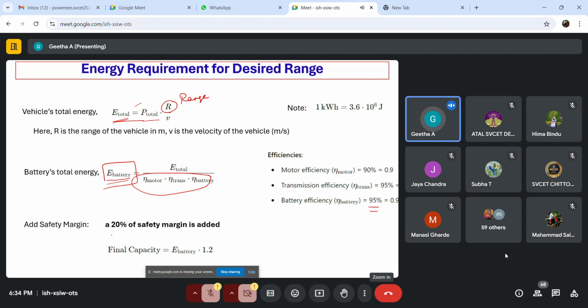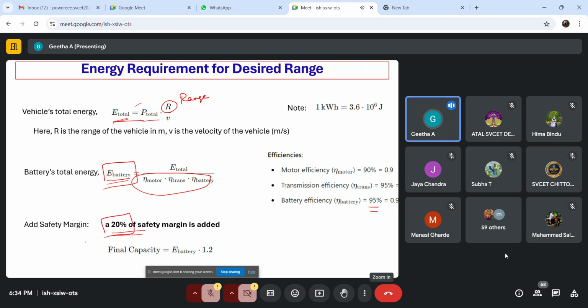And apart from that, after finding out the actual battery energy, we are supposed to have some safety margins, because we should not design for the exact value of power or energy that we require, right? We should have some margins, like adding 10% or 20% to the actual capacity for safety reasons, right?